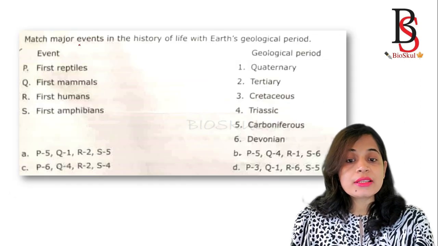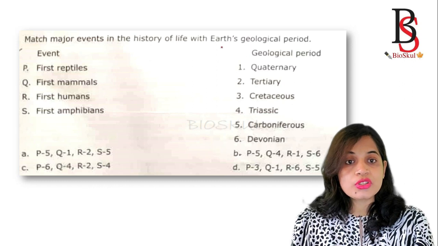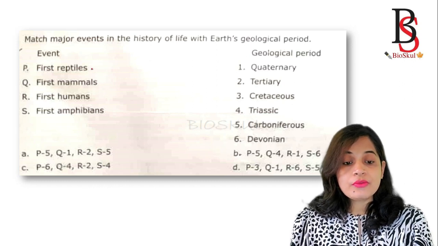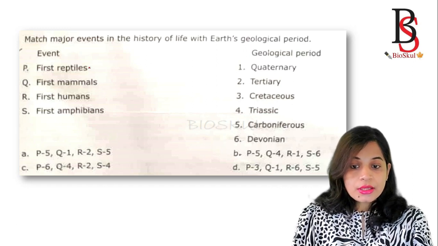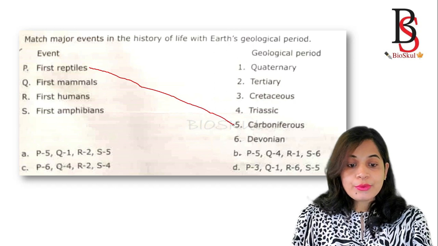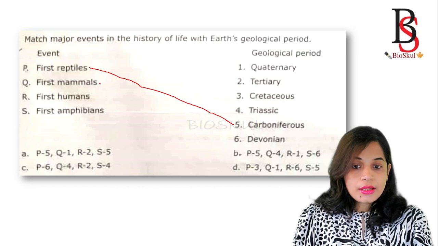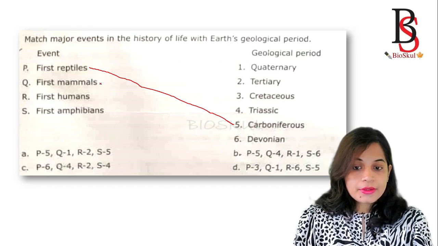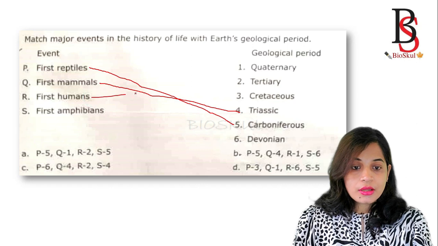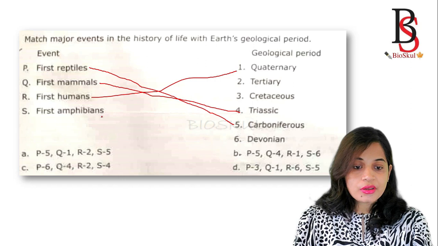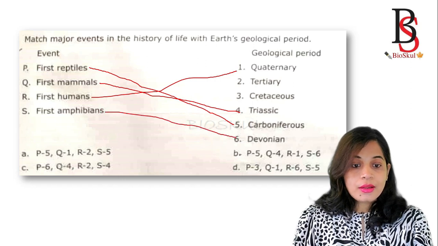Match major events in the history of life with Earth's geological periods. The first reptiles appeared in which geological period? They appeared during the Carboniferous period. And the first mammals, in which period did they appear? That is the Triassic period. First humans, where did they appear? They appeared in the Quaternary period. And the first amphibians appeared during the Devonian period.